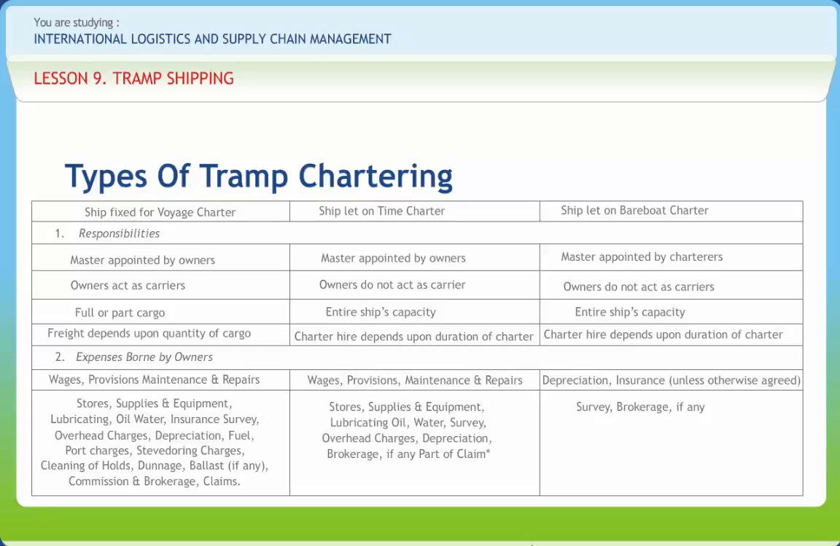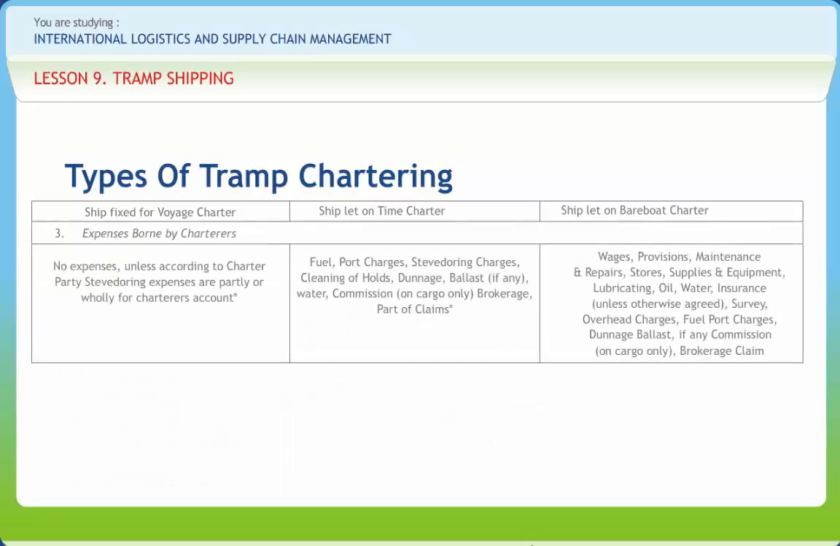Although the ship is operated at the command of charterers, it cannot be taken outside the agreed territories or agreed ports, to protect the interest of the ship owners. The entire capacity of the ship is hired and ship owners receive charter hire for the time duration for which it has been hired.